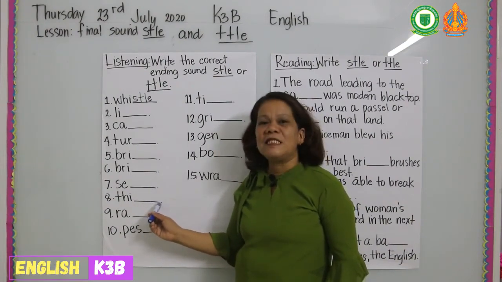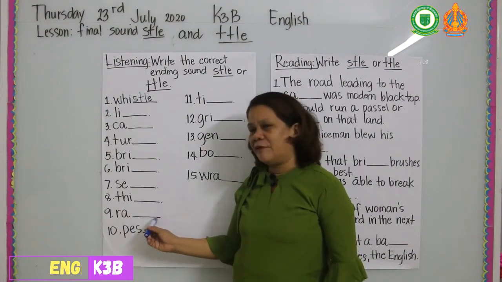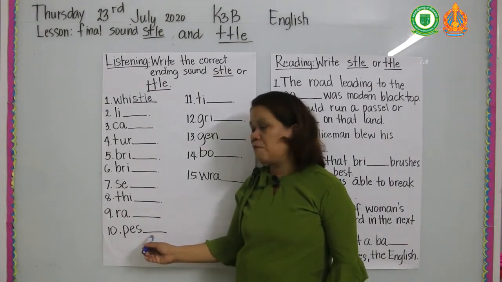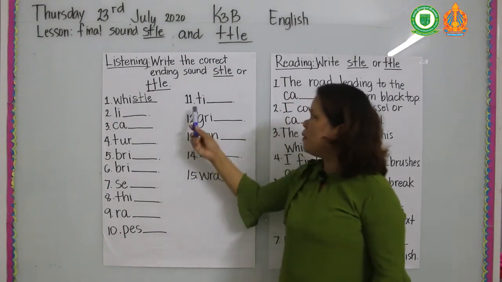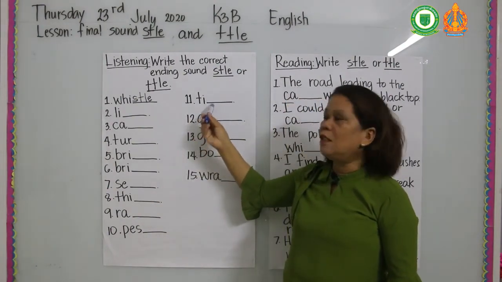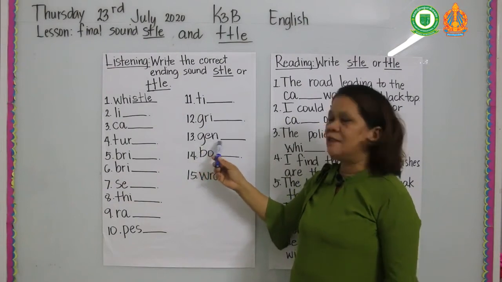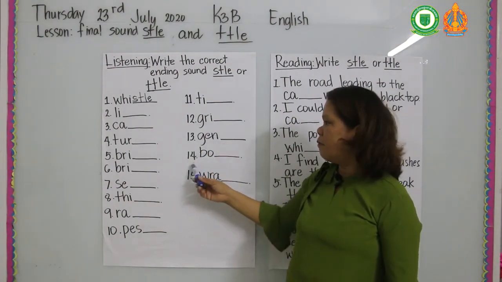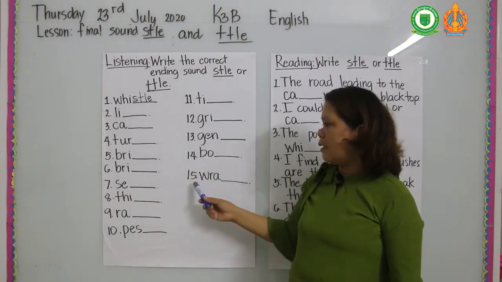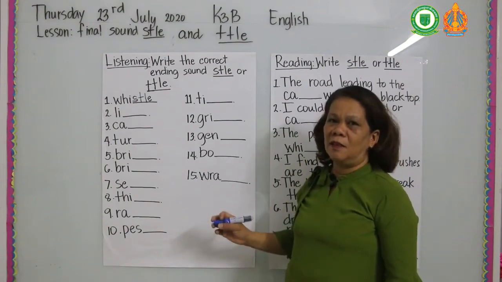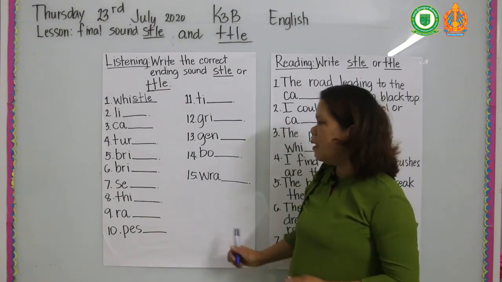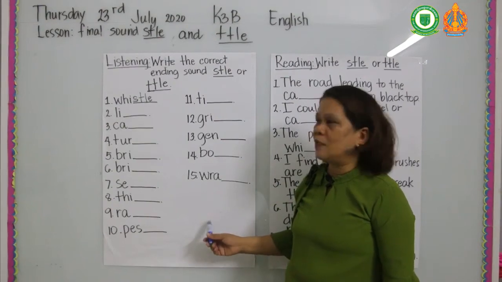Number 8, ttle. Number 9, rattle. Number 10, pistol. Number 11, title. Number 12, gristle. Number 13, gentle. Number 14, bottle. And number 15, rustle. So answer by yourself.